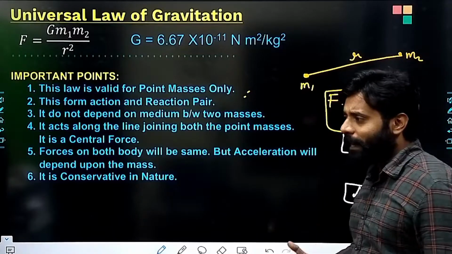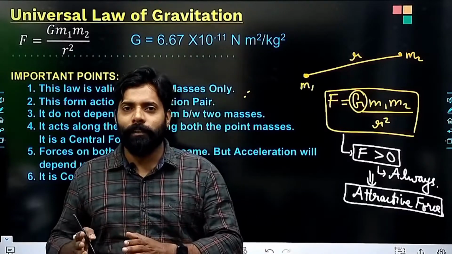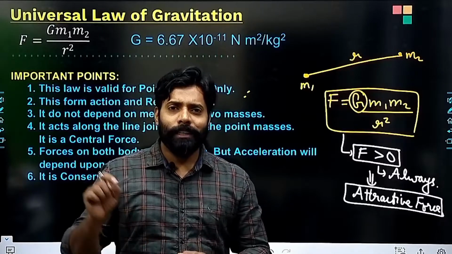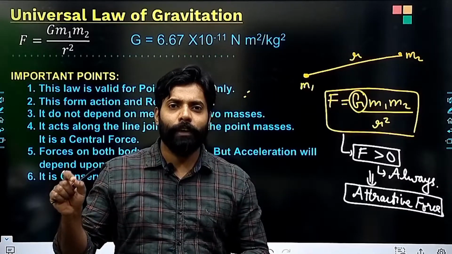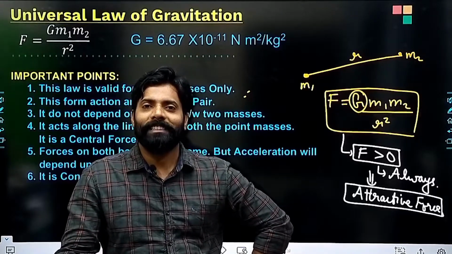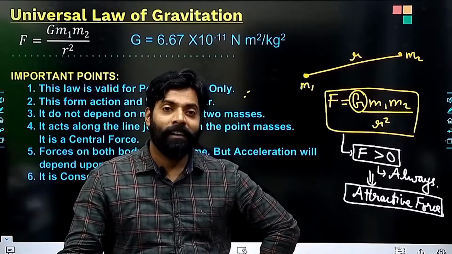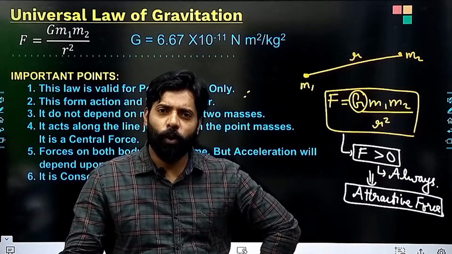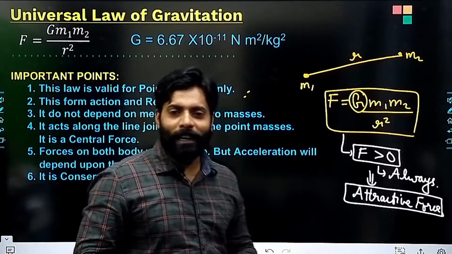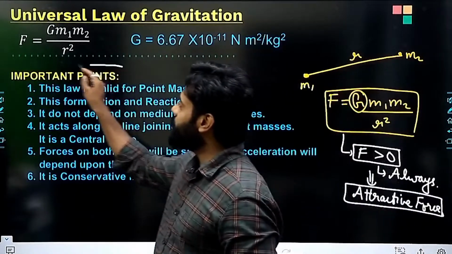Why? If somebody asks you why gravitational force is always attractive, why it can't repel each other like charges, because we know that in electrostatic forces we have attractive as well as repulsive force, because charges are of two types, but masses are always positive. So when it's always positive, its value is fixed. These are some important points which you have to keep in your mind while solving gravitational questions.